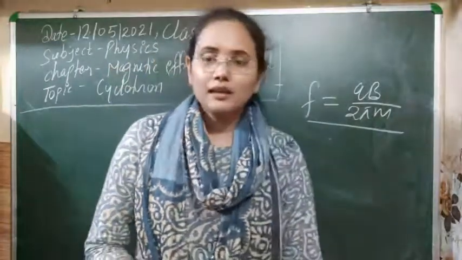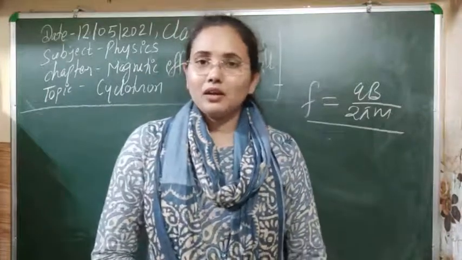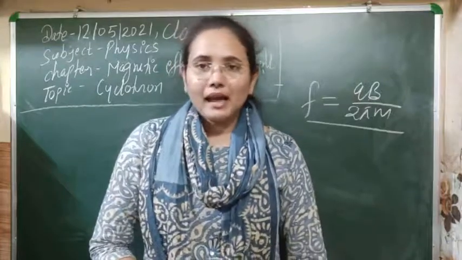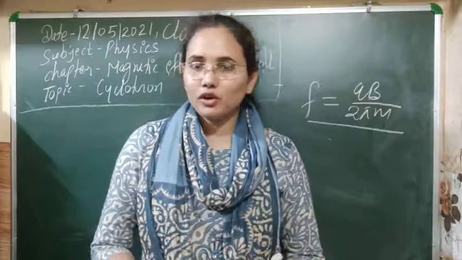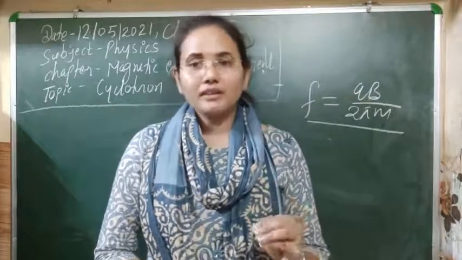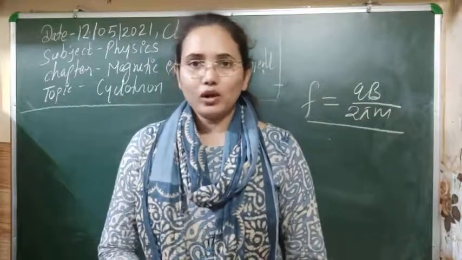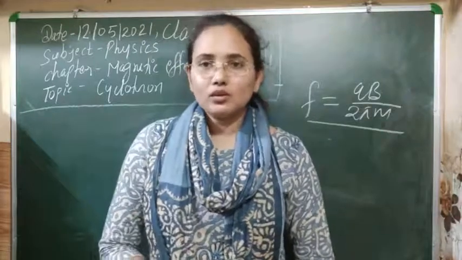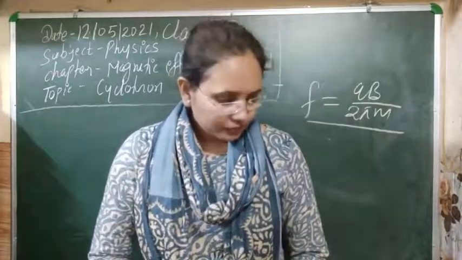The third limitation is that we cannot accelerate neutral particles like neutrons here, because we are using the property to accelerate charged particles. A charged particle can be accelerated only when it has some charge, positive or negative. This means we can give it some attractive or repulsive force only when we utilize the cyclotron principle and its property. So a neutron cannot be accelerated through the cyclotron. These are the limitations of the cyclotron that we have to keep in mind when we are using the cyclotron.